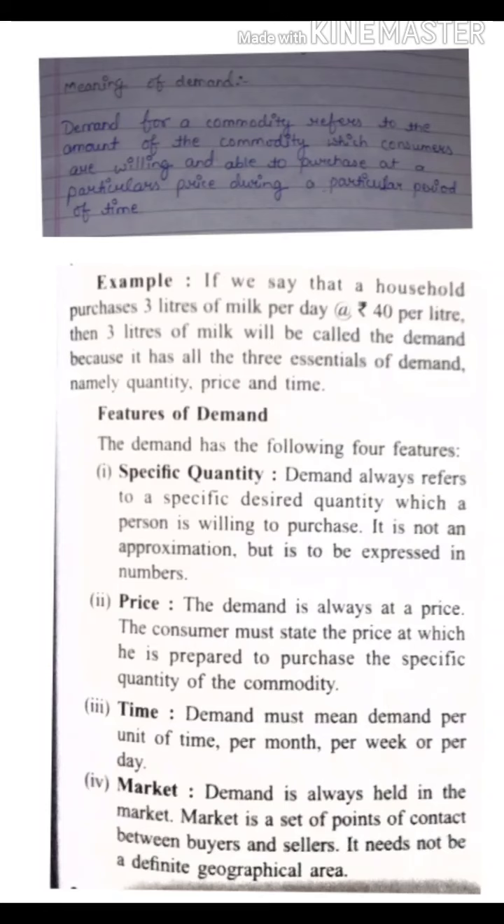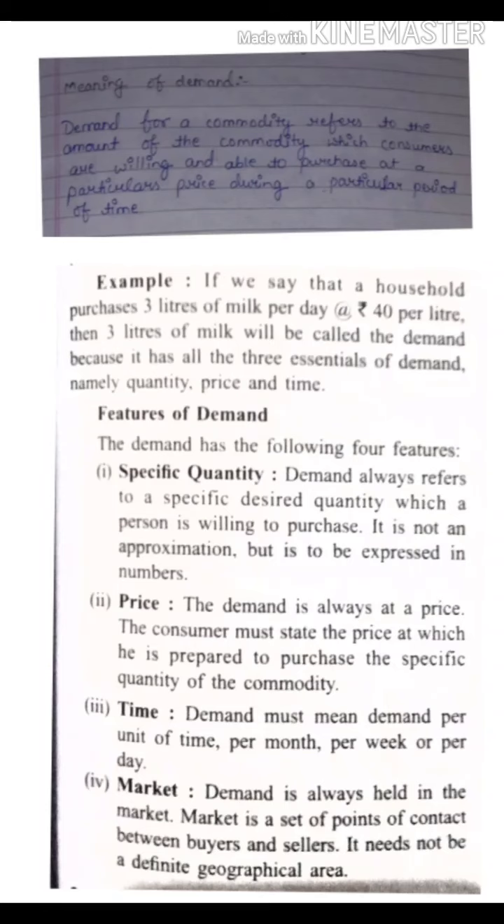That is demand. Now the next one is, we'll check it out with an example. Now what is the example? If we take an example of this demand, what do we say? If a household purchases 3 liters of milk per day, suppose they are purchasing 3 liters of milk per day, and what is the cost per liter? Cost per liter is 40 rupees. Then 3 liters of milk will be called the demand, because it has all the essentials. That means all 5 things, 3 things it has.